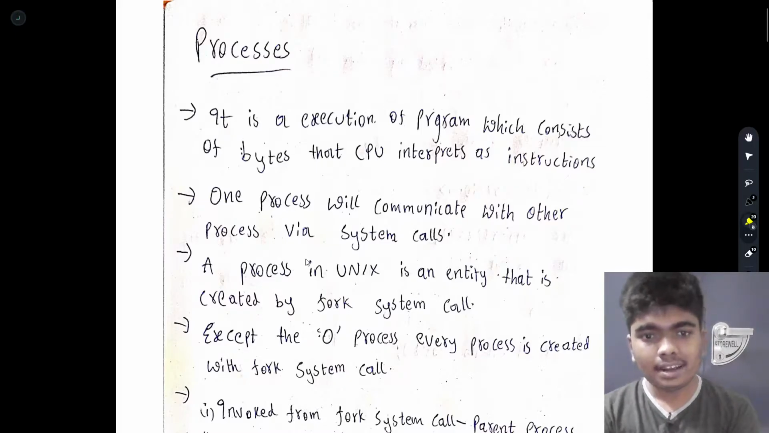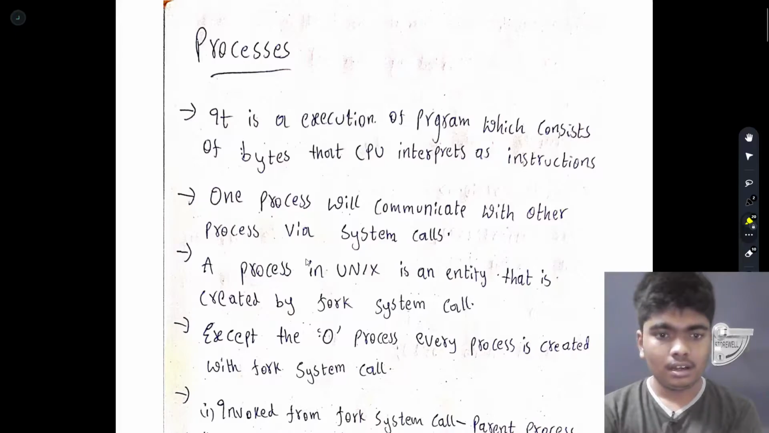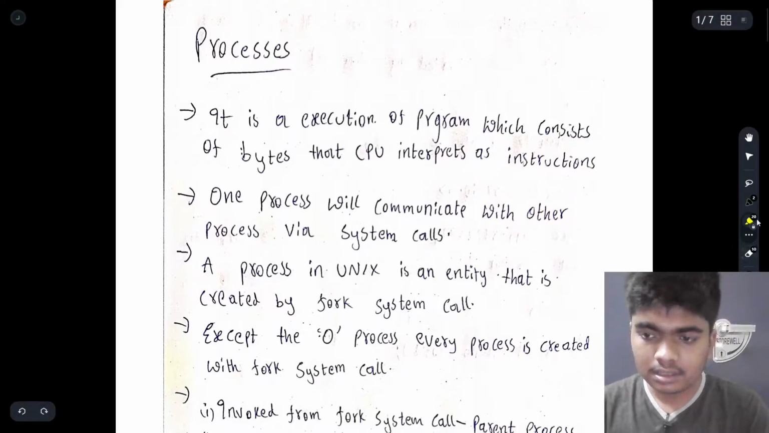Basically, a process is an execution of a program which consists of bytes that the CPU interprets as instructions. One process will communicate with another process via system calls. A process in Unix is an entity that is created by a fork system call. So we'll discuss one by one.